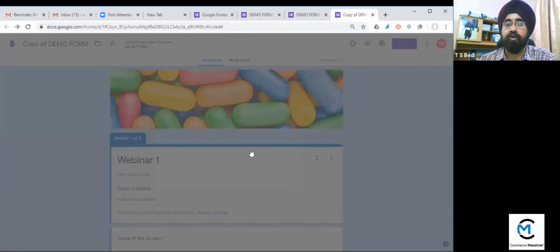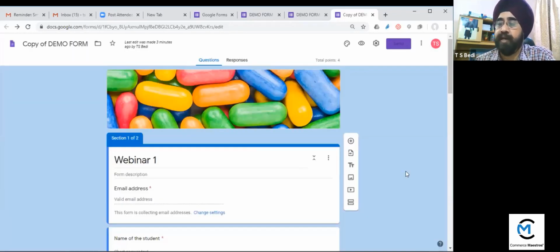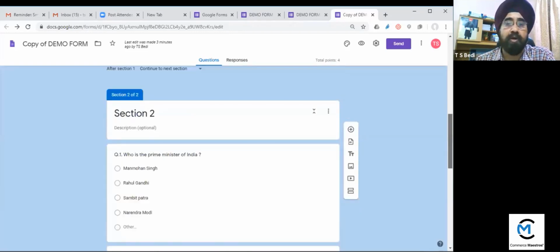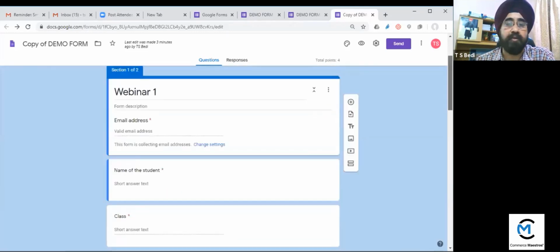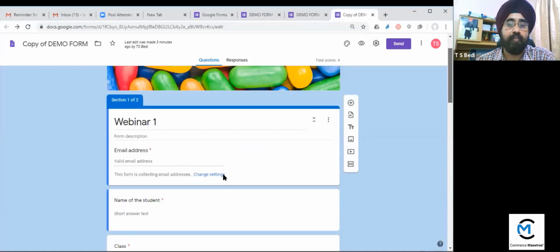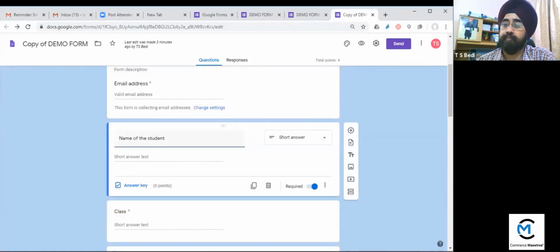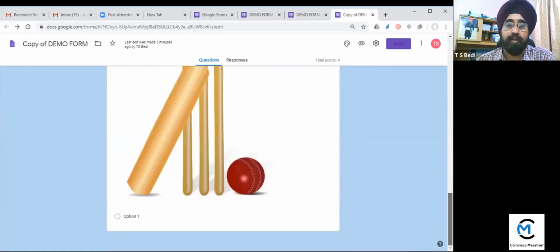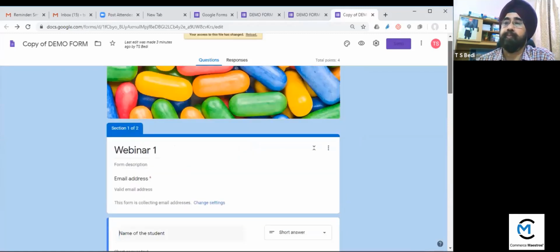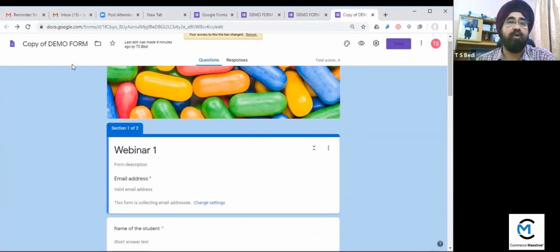So I have no longer access to this. Now I cannot edit this form. You can see only 3 options are there. If I go on this, I cannot edit this. So this is the copy of demo.